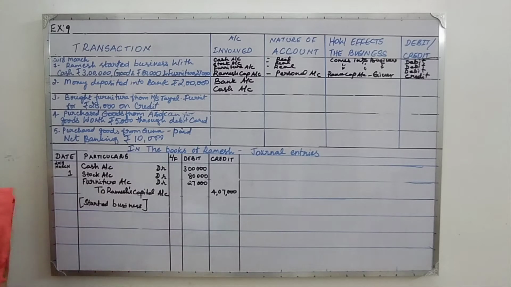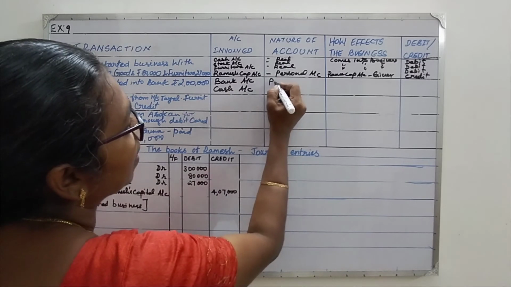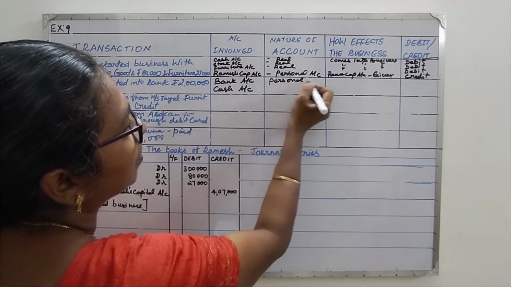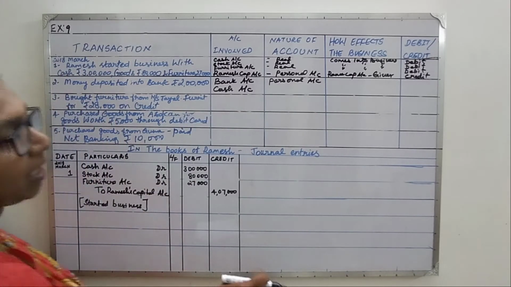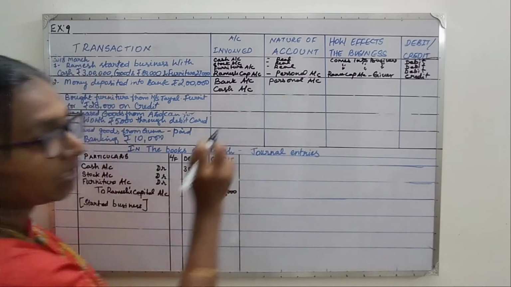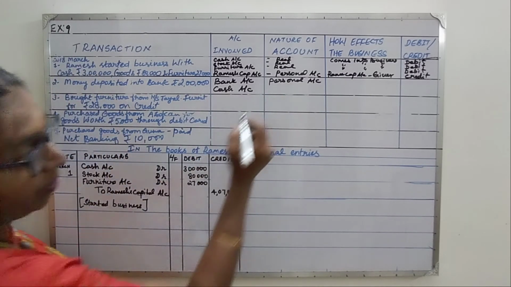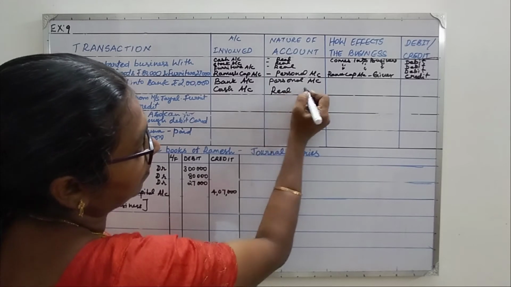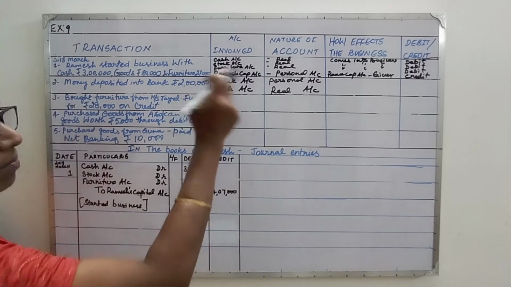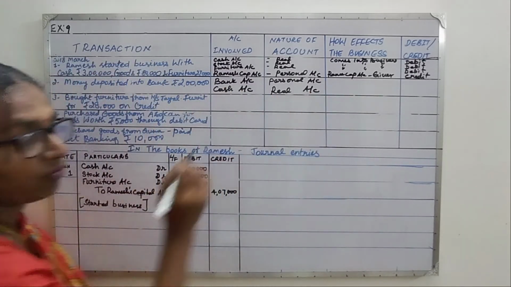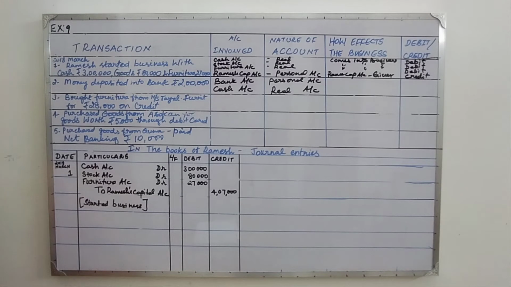Bank is an artificial person, I have told you, so it is a personal account. We are depositing cash into the bank. Cash is a real account. Next, how does it affect the business? As per the golden rule of personal account, debit the receiver. Bank is receiving the money.